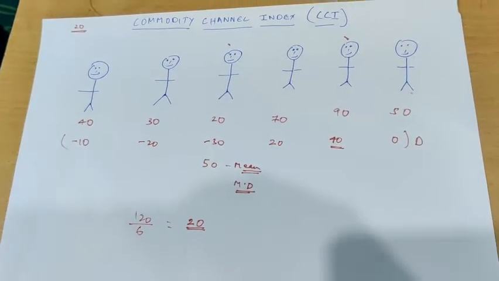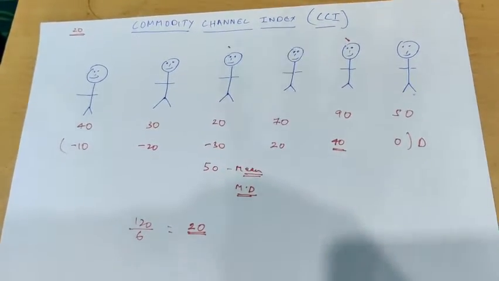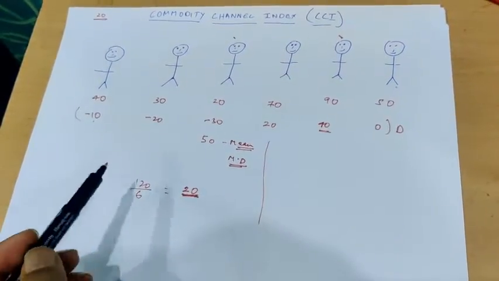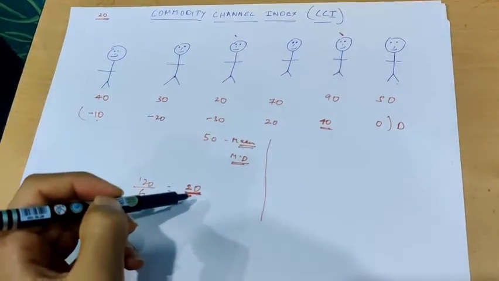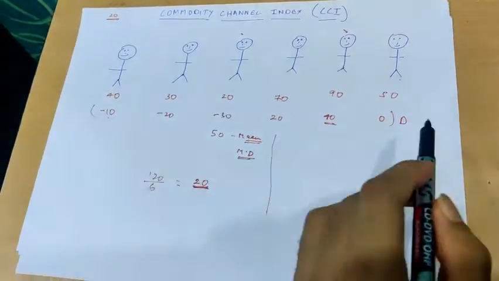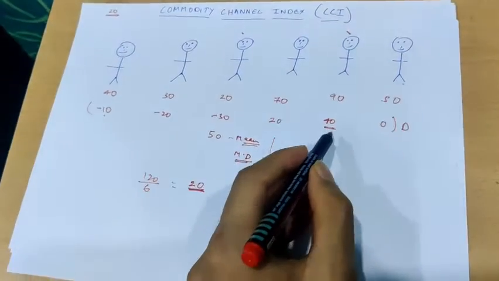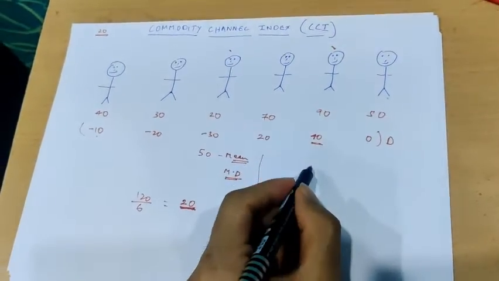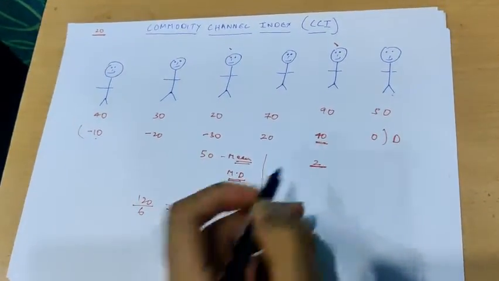And now what CCI actually does is it divides the deviation by this mean deviation. If we divide the deviation number 40 by 20, we get 2, which is a strong number.